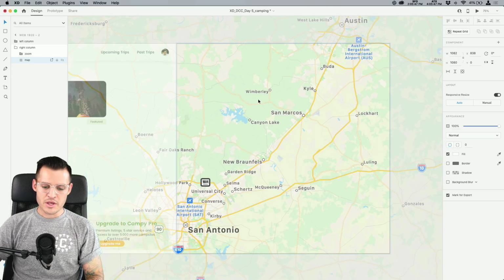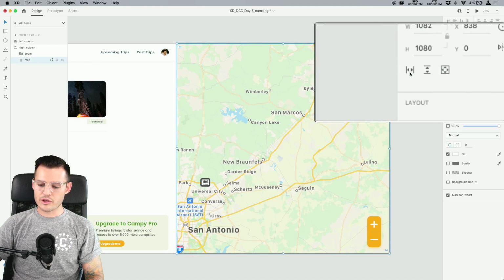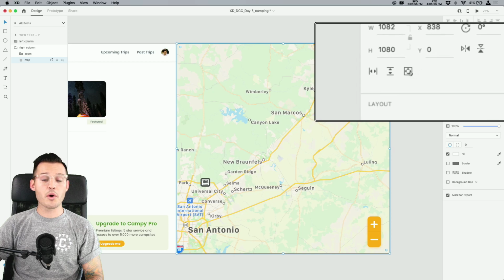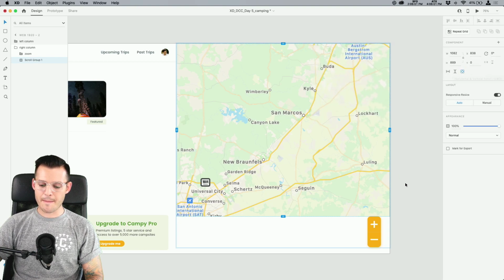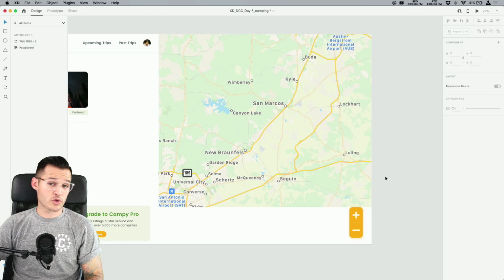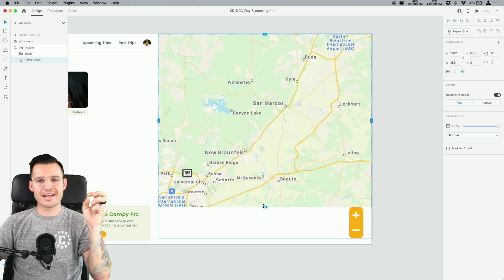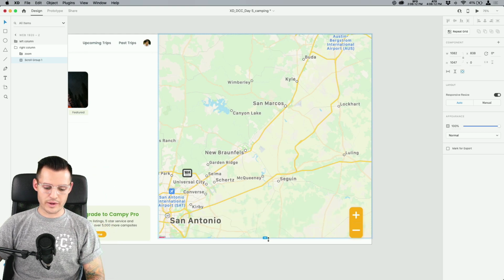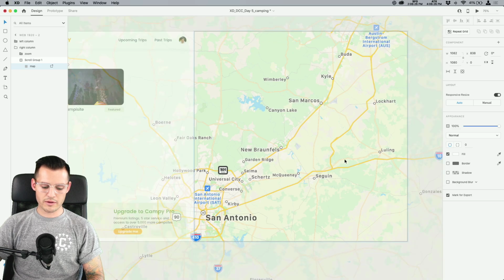Let's do that. To do that, we're literally just going to grab the map. We're going to come over to our properties panel, and you can see we can make a horizontal, vertical, or both scroll group. We're going to hit both, and you'll see what's happened is immediately Adobe XD is very smart. It's tried to be very smart for us, and it's given us constraints of our pannable area. We want this to go all the way down to the bottom though, so don't worry, it was stopping right at the top of our interface element right there. We don't want that. But you can see that we can stop it from panning past certain areas, and if I double click, we still have all of that extra map out there.